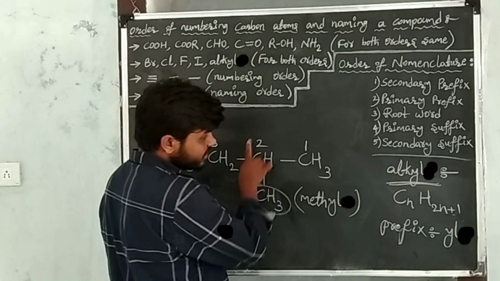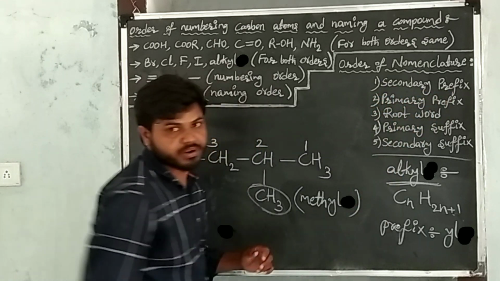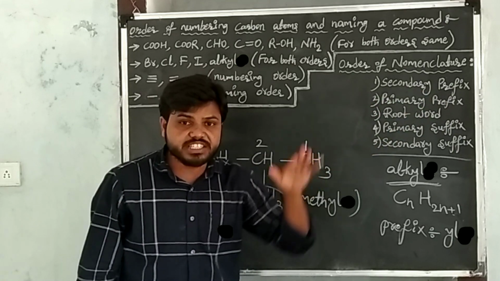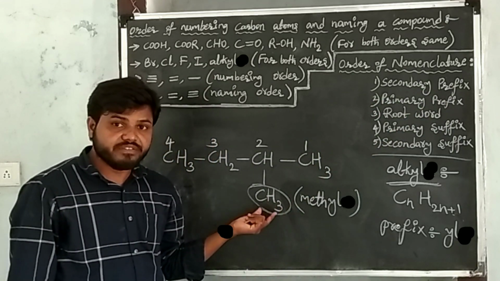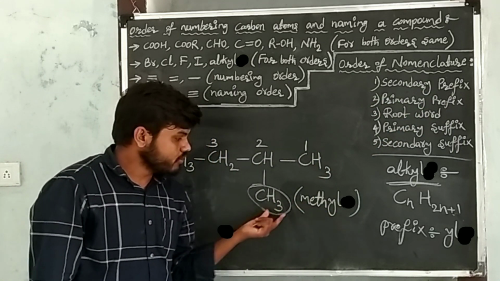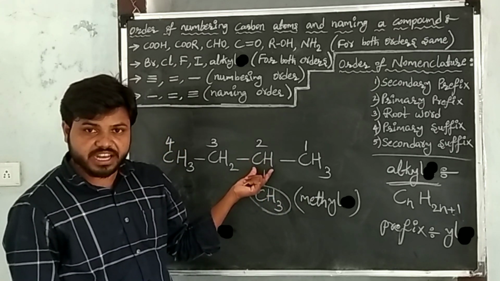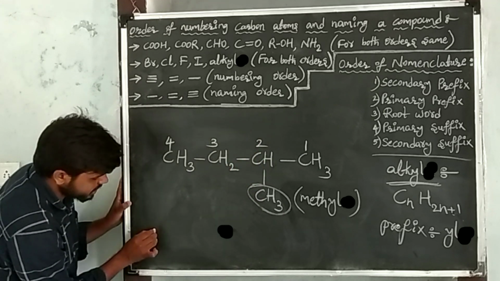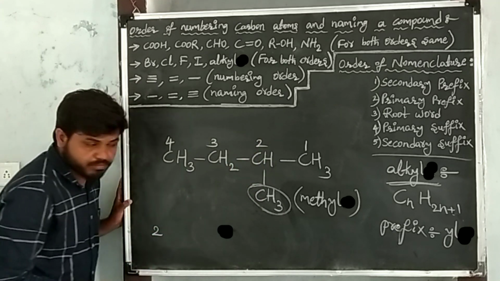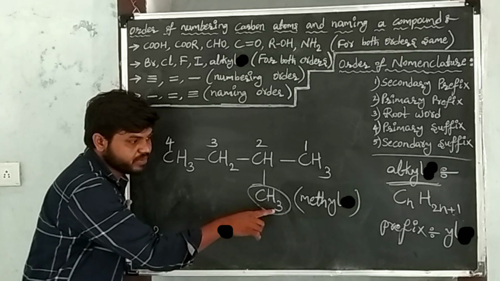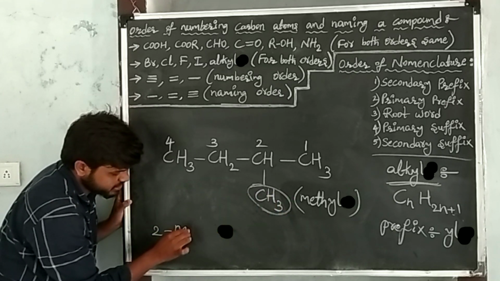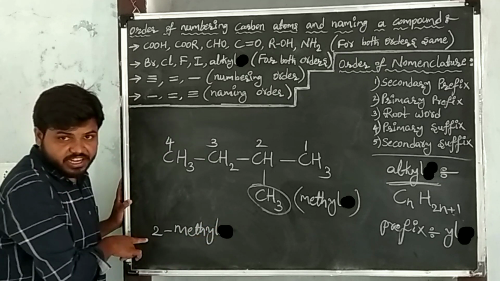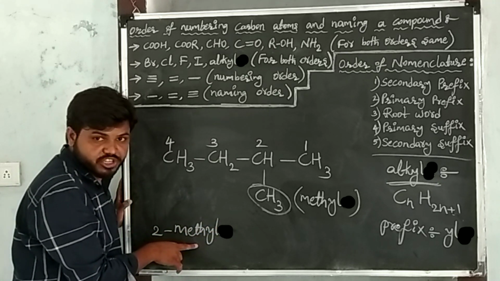Now, after giving numbers to each carbon atom, write the secondary prefix. Here the secondary prefix is the substituent, which is methyl, right? Now first write the position of the methyl. After writing the position, write the prefix of methyl, that is methyl. So I have written the position and the substituent prefix.